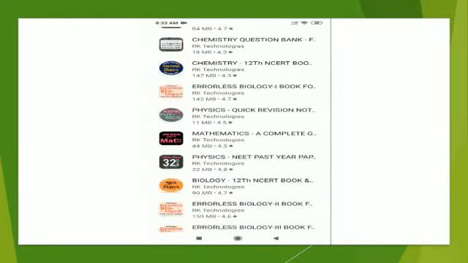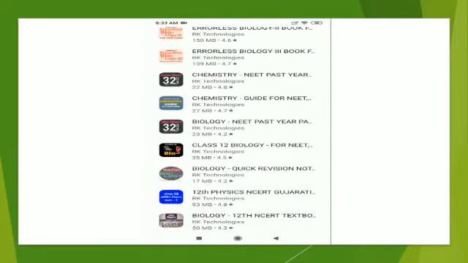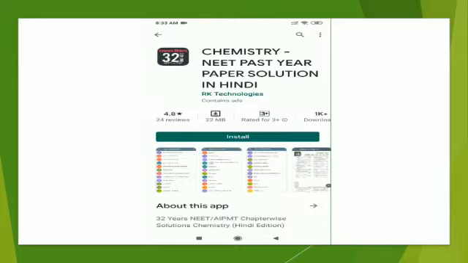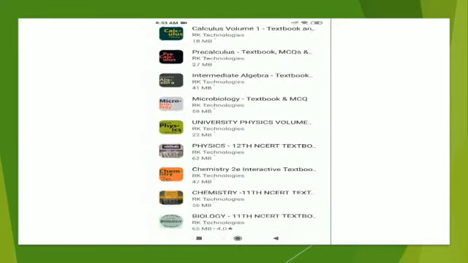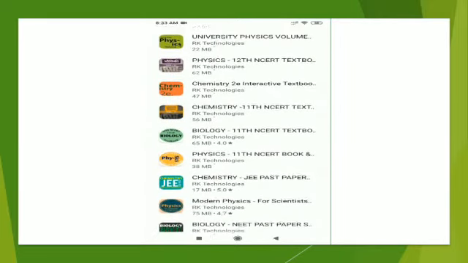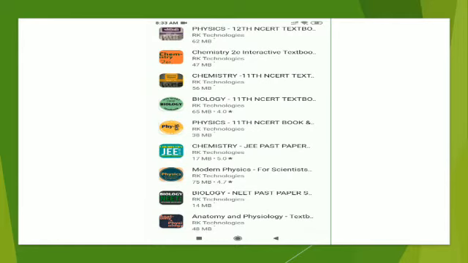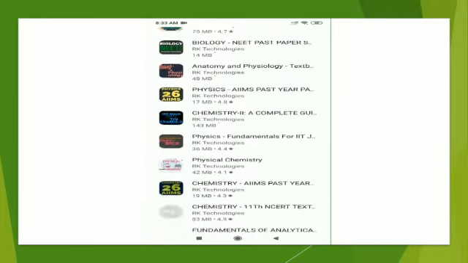I mean, they're doing such a great job, guys. You have to appreciate them. So go and install these apps. They even have chemistry JEE past papers.